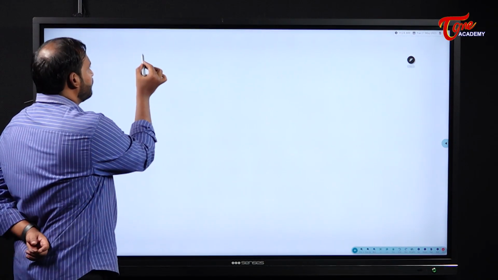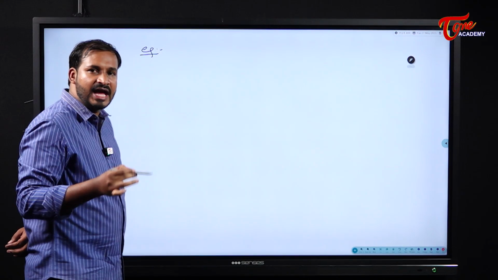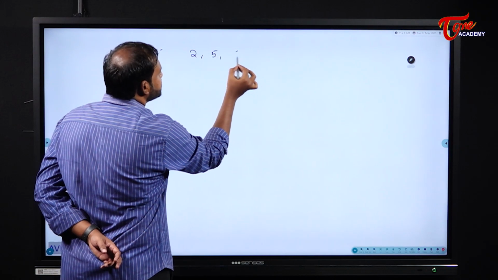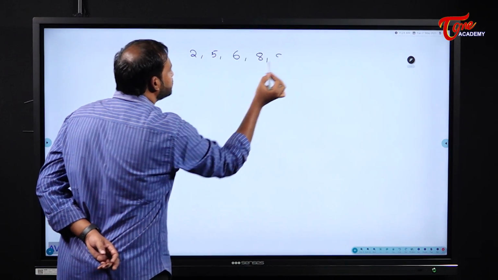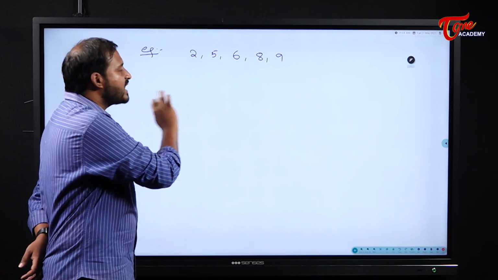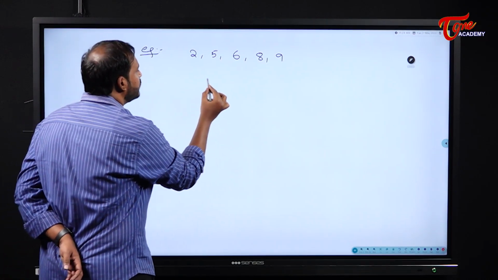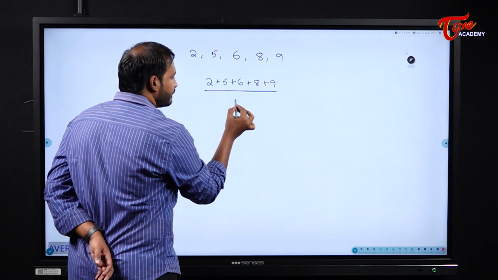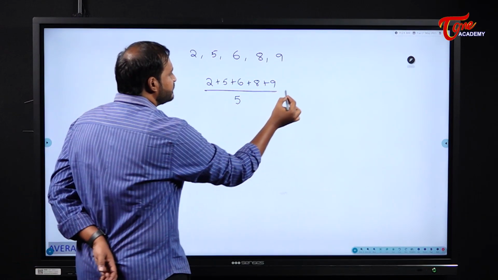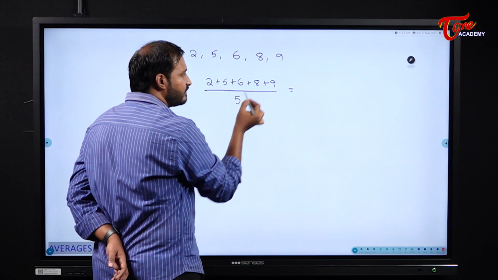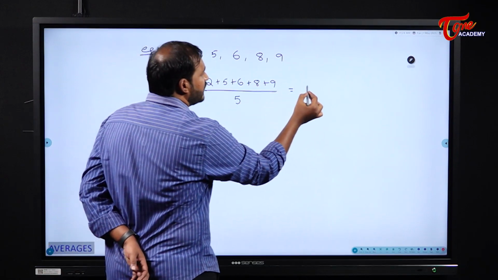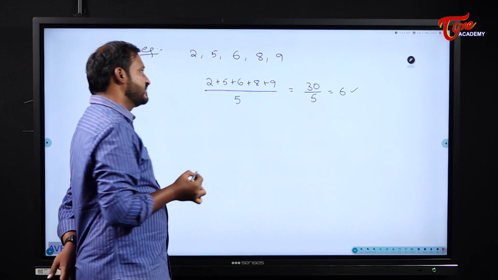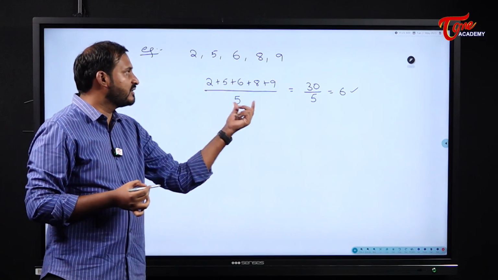Please observe here. For example, if I want to find the average of some 5 numbers, the 5 numbers are 2, 5, 6, 8 and 9. What is the average of these numbers, students? If you find it, what you will do? 2 plus 5 plus 6 plus 8 plus 9 by 5. What you will get here? 2 plus 5 is 7, 7 plus 6 is 13, 13 plus 8 is 21, 21 plus 9 is 30. 30 by 5 becomes 6. 6 is the average of these 5 numbers, right?